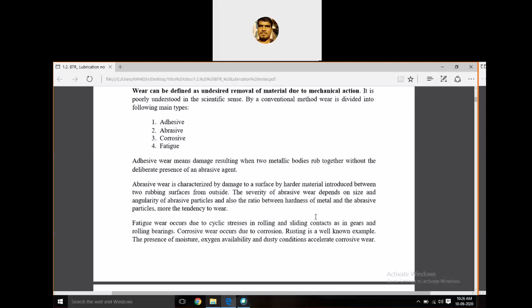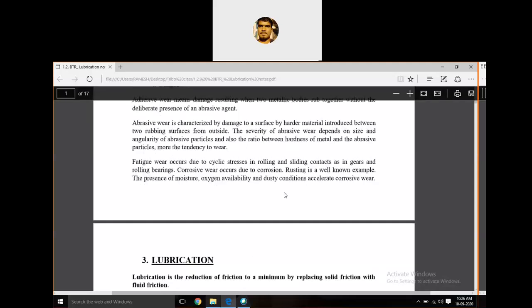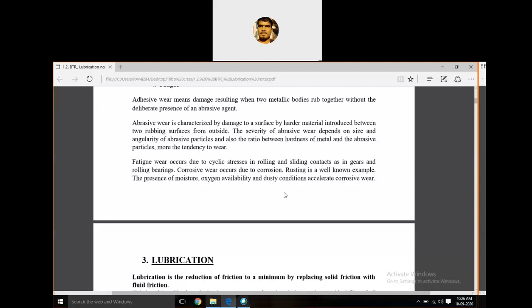Okay, and fatigue wear. Fatigue wear, we generally know, involves cyclic stress in rolling and sliding contact in machine components. That type of wear is called fatigue wear. Fatigue means it is cyclic with respect to time. With respect to time, the load is applied. What type of load? Stress. The stress load is applied on the rolling or sliding components. That causes wear, and that type of wear is called fatigue wear.